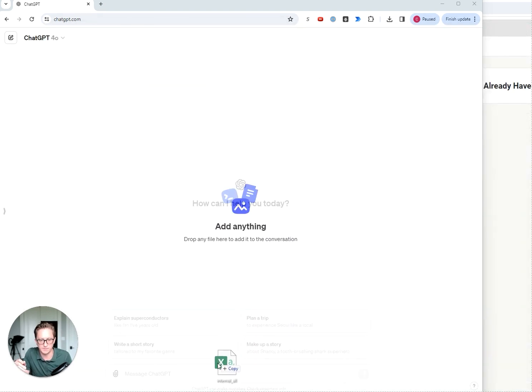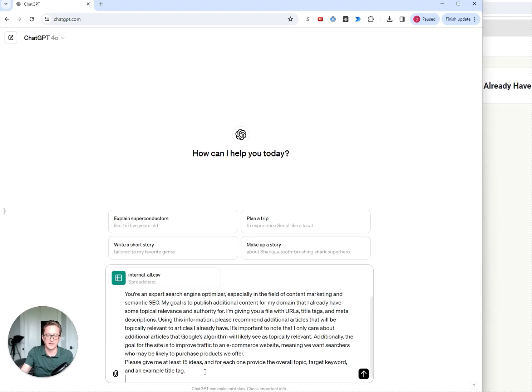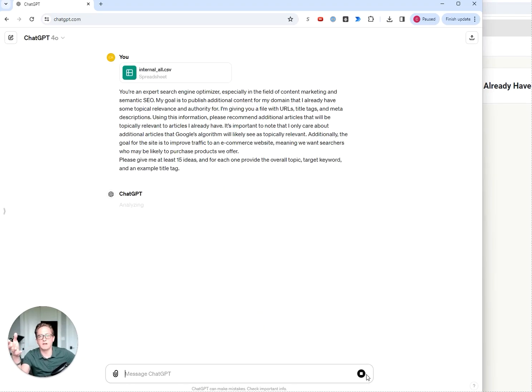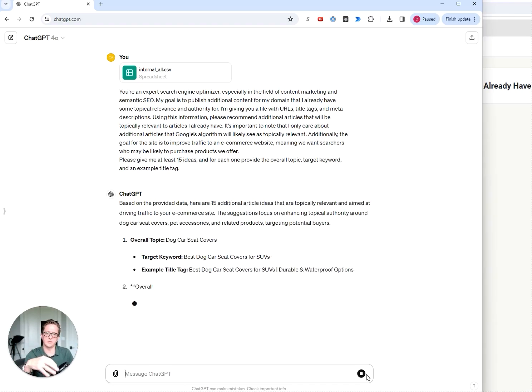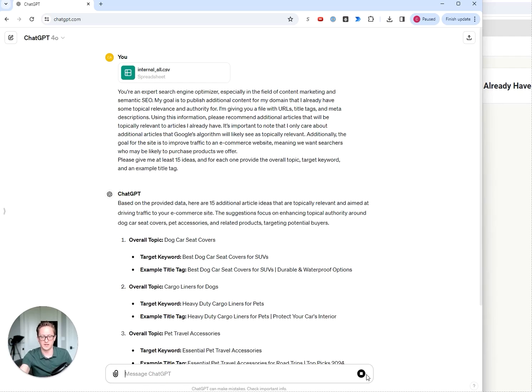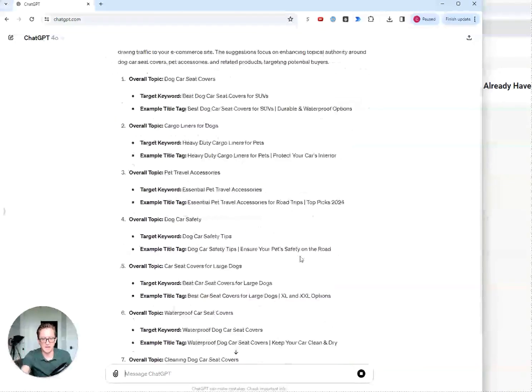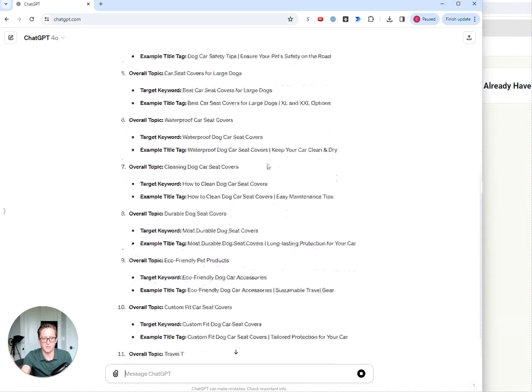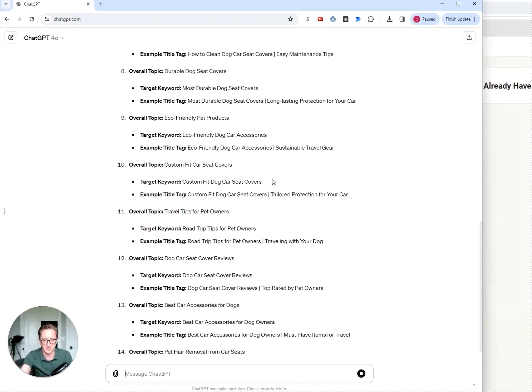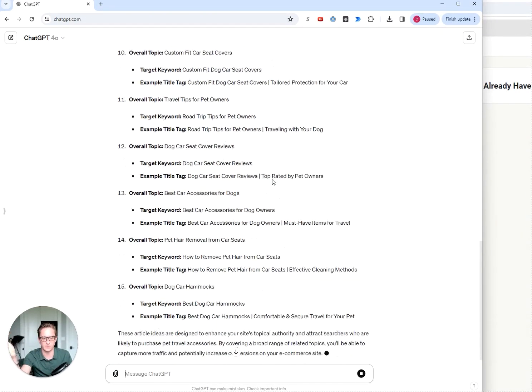So I'm going to go ahead and close this and upload it and then give it this prompt. And the prompt is basically, hey, I'm giving you this data on all of these URLs, title tags, meta descriptions that I already have. Using that information, give me some ideas that I don't have content for. And here we go. It generates a whole bunch. I asked it for 15. You can change it. You can increase it if you want to.